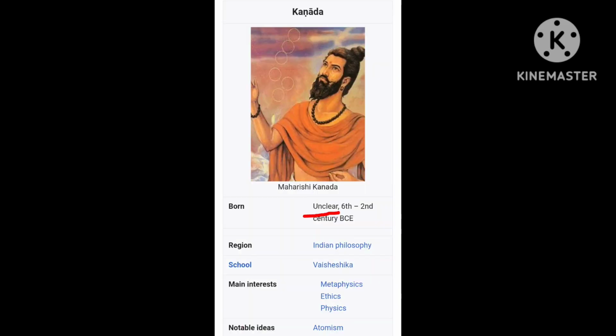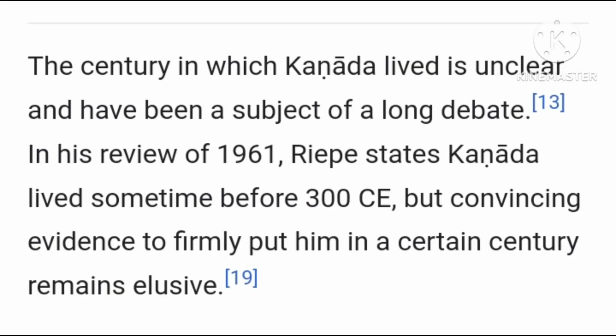Okay. So Kanad is said to be the founder of the Vaisheshik school of philosophy, and as far as his birth date is concerned, it seems unclear. Various suggestions range from the 6th century to the 2nd century BC with no proper conclusions. And that's his school of thought. This is one reason why his name is not mentioned even in the 6th and 7th standard textbooks: ambiguity.